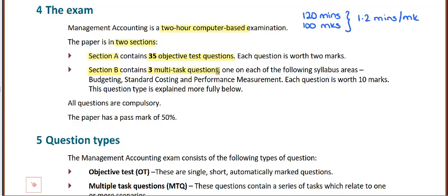So section A, when we talk about objective test questions, we mean multiple choice questions, and these are individual questions, each worth 2 marks. They are all or nothing, so that means that even if you're selecting multiple things within a question, if you get one of them wrong, you'd lose all the marks. If they are 2 marks each at 1.2 minutes per mark, you're looking at 2.4 minutes per question.